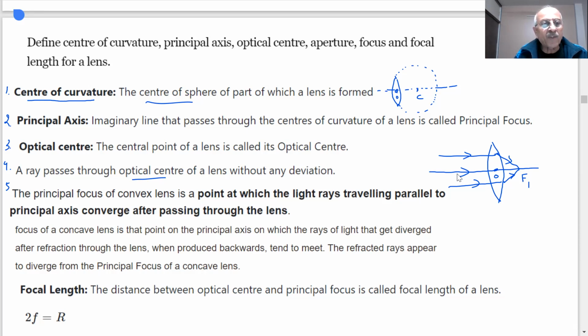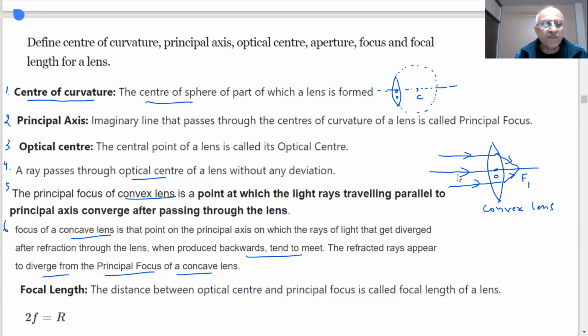This is a convex lens. Now, the focus of a concave lens: the principal focus of a concave lens is a point on the principal axis on which rays of light that get diverged after refraction through the lens, when produced backwards, tend to meet. The refracted rays appear to diverge from the principal focus of a concave lens.